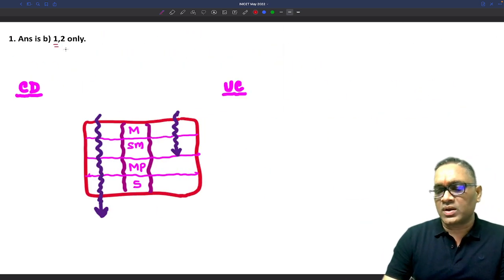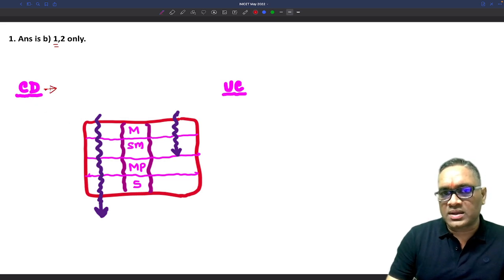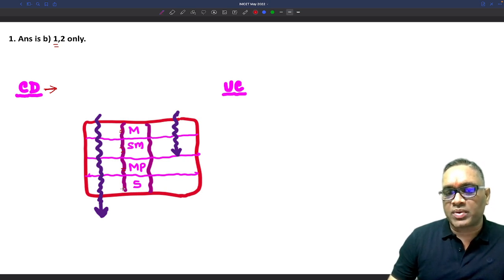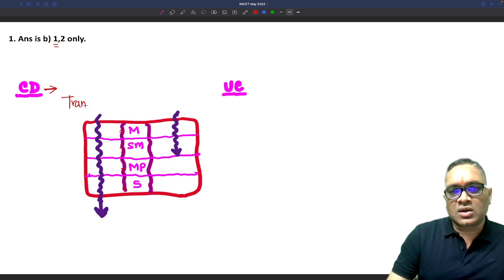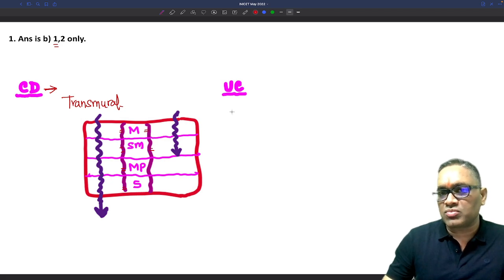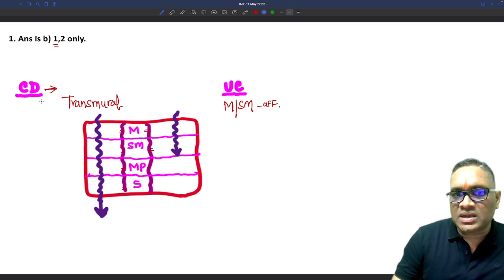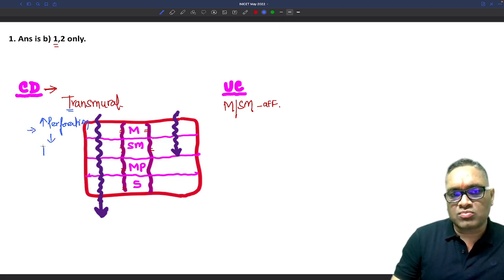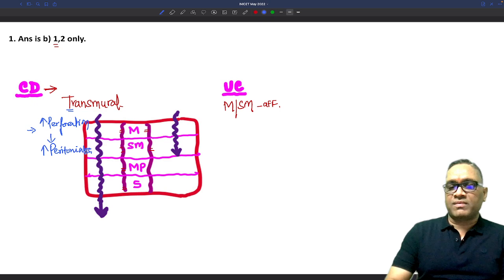So you can see the answer is B, 1 and 2. As I have told you, if you look at the presentation of Crohn's disease, it involves all the layers: mucosa, submucosa, muscularis propria and serosa. That is why we say that Crohn's disease is a transmural disorder, whereas in ulcerative colitis only the mucosa and submucosa are affected, and ulceration will be present there. If you look at the histology, you can easily make out that if it is transmural, there will be more chances of perforation and more chances of peritonitis in Crohn's disease. These are some extra information we should remember.